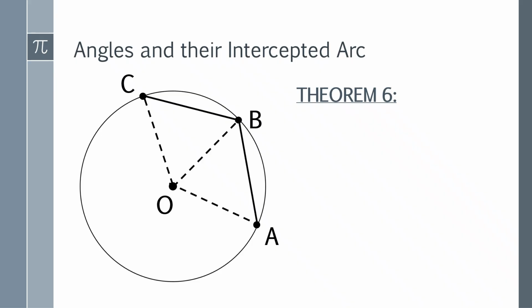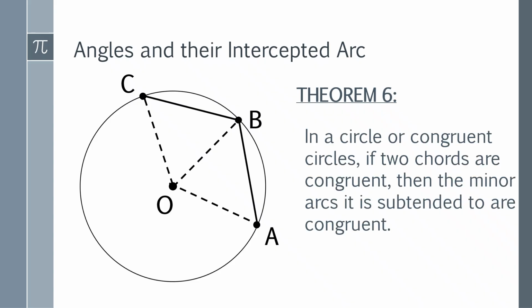So theorem number 6, there are some parts that we need to interchange. In theorem number 5, in a circle or congruent circles, if these two minor arcs are congruent, then the chords subtended to them are also congruent.